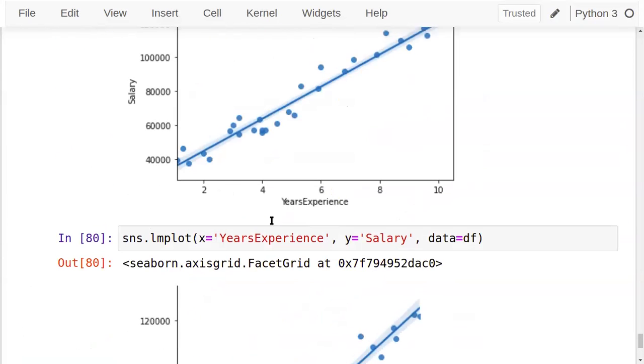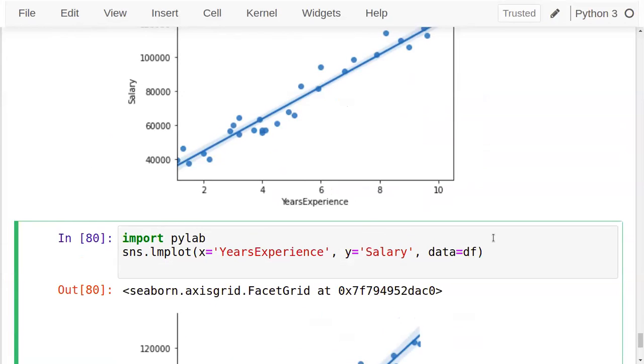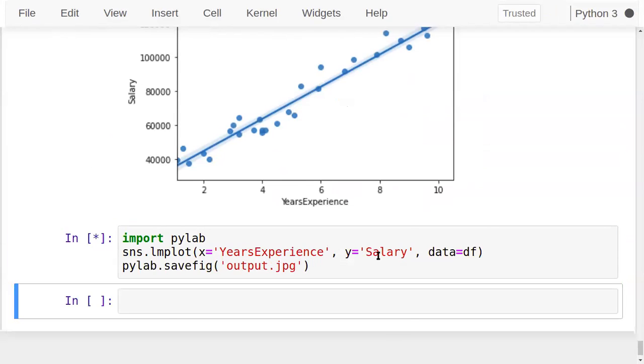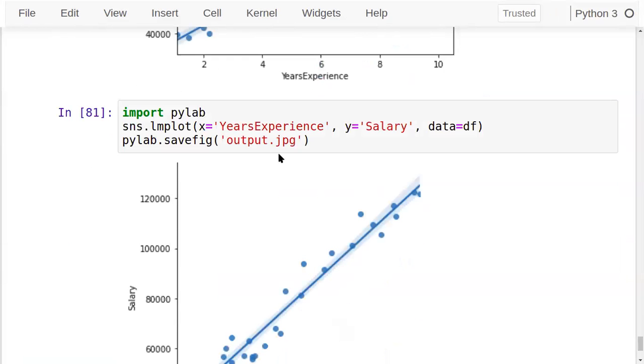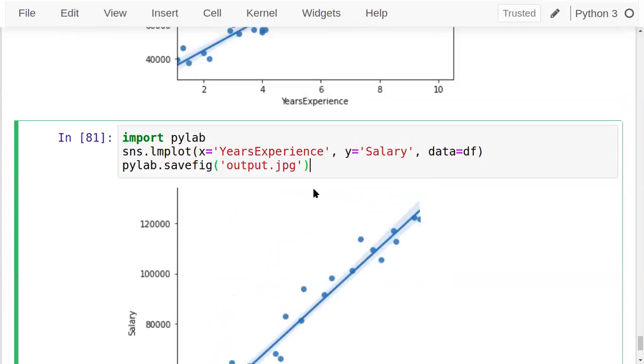For example, I want to save this output in a JPG file, so I can import PyLab, and when the graph is over, we can write pylab.savefig, and let's write output.jpg. So this graph will be saved in this particular file, output.jpg, in your current working directory. That's how it's possible to save this file.